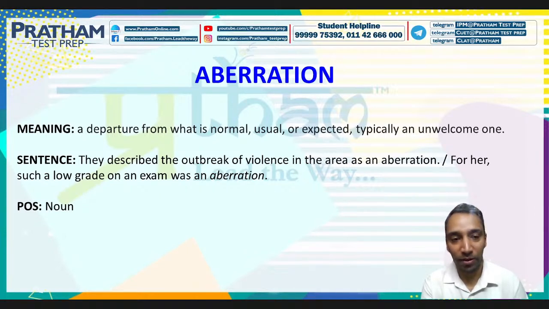an aberration. I repeat the sentence for you, and remember its meaning. It means a departure from what is normal, usual, or expected, typically an unwelcome one. So the sentence is, they describe the outbreak of violence in the area as an aberration. For her, such a low grade on an exam was an aberration. And remember, it's a noun. Let's move on.